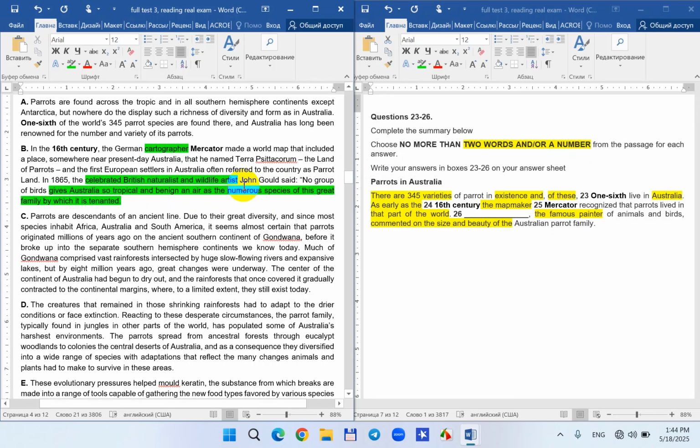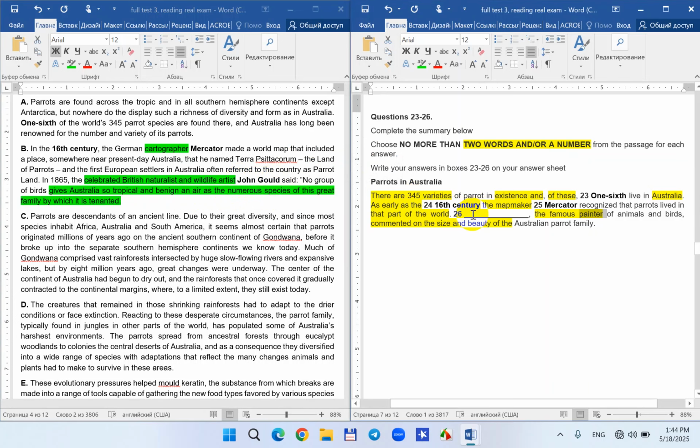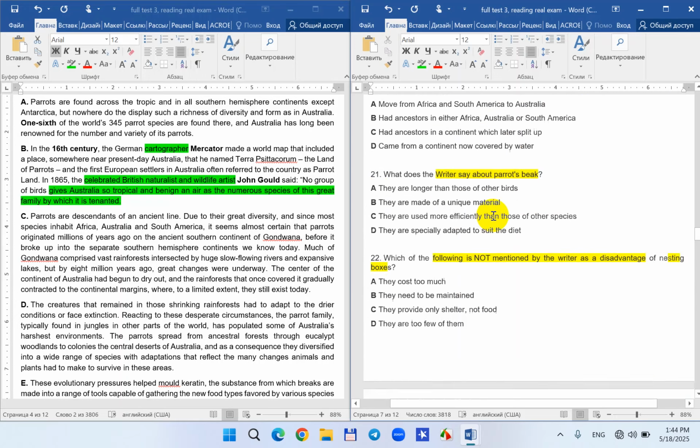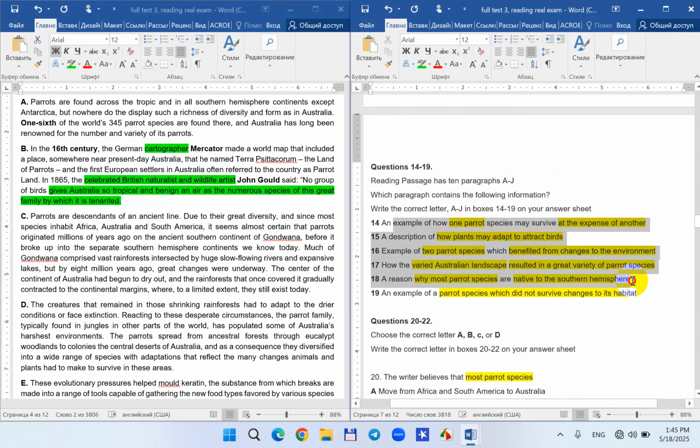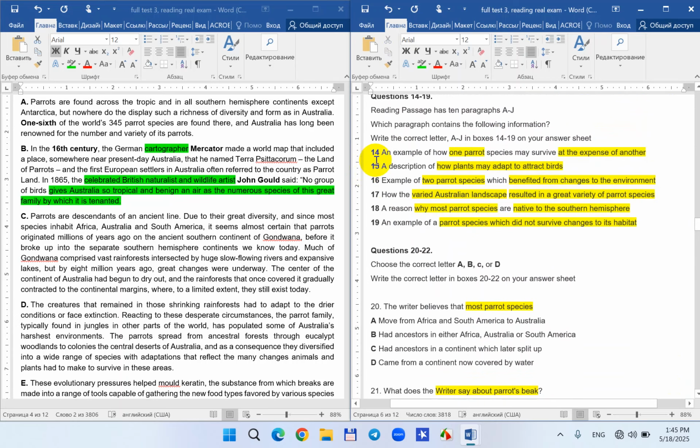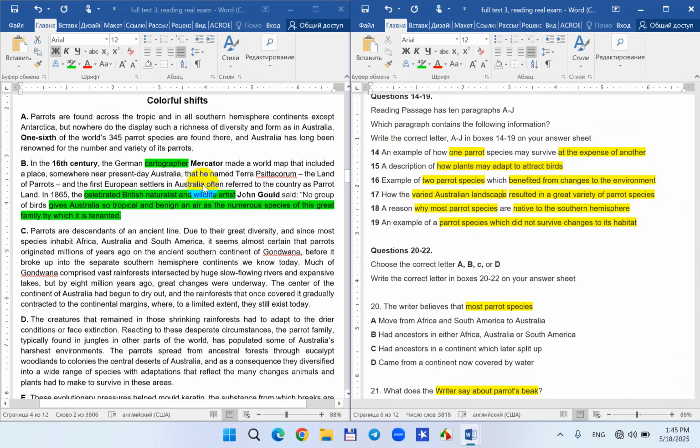I think it's a great description by this particular person, and the correct answer is going to be John Gould. We have to be faster. I'm not sure about the rest.